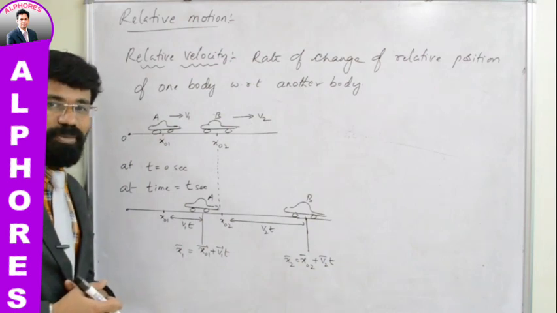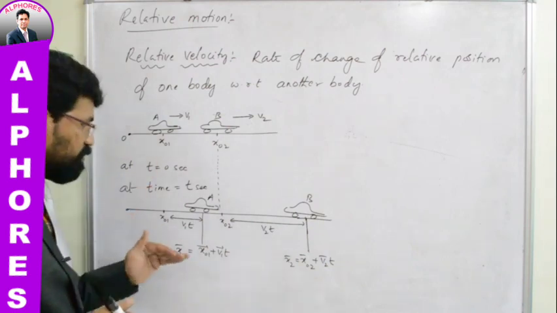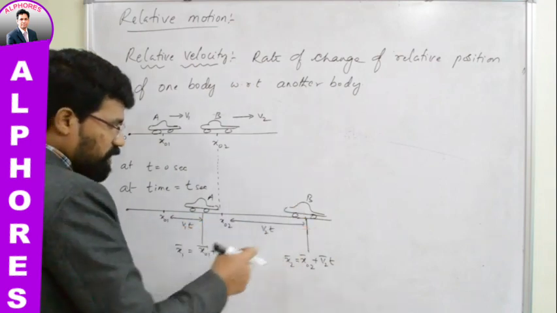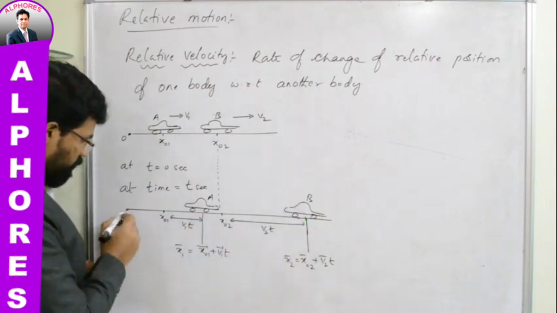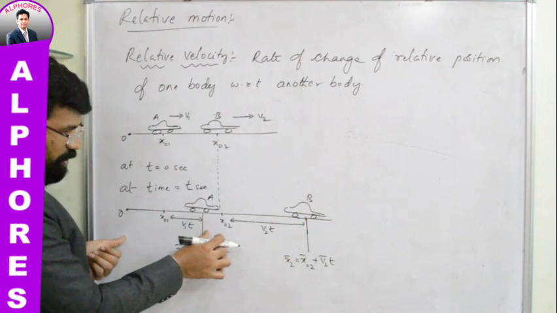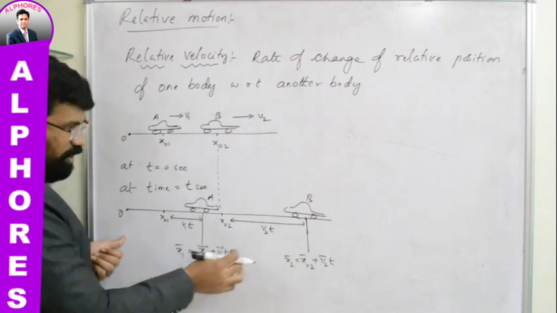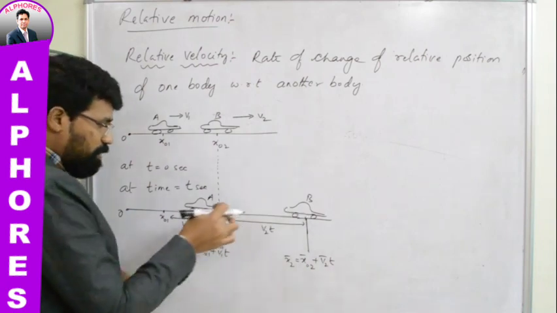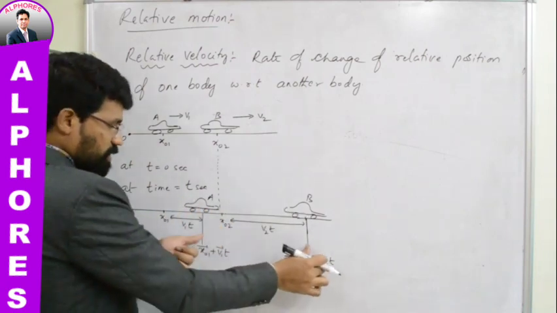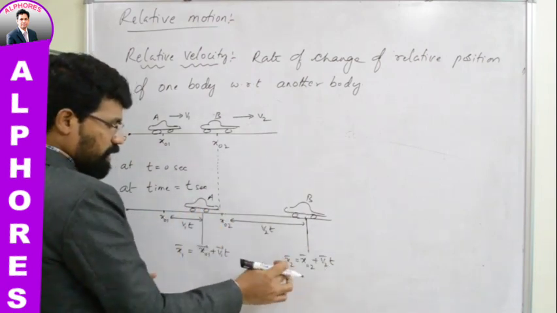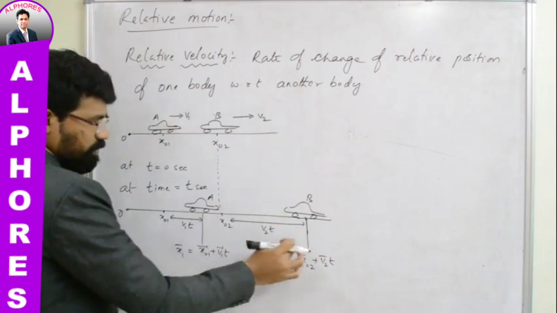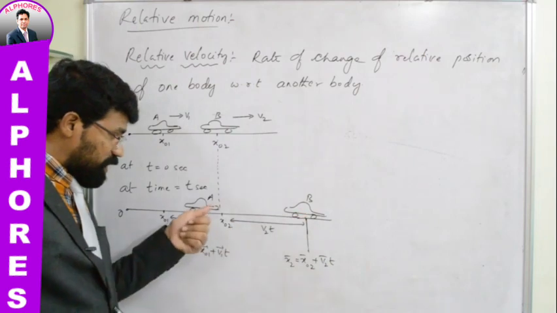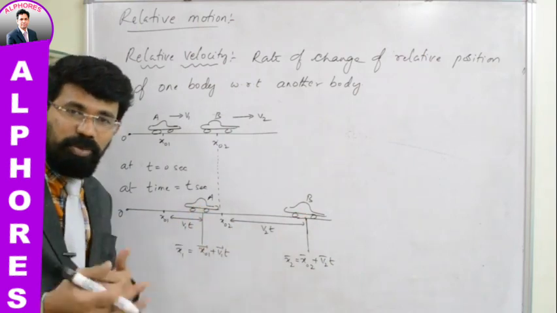Initial relative displacement. Now see, after a time t, what has happened? Car A's position is somewhere here, car B's position is somewhere here. So from the origin, car A is at a position equal to x1 bar, and car B is at a position equal to x2 bar. Now what is the displacement of car B with respect to car A? This difference. How much is that? x2 minus x1, isn't it? That is the relative displacement, the displacement of car B with respect to car A. I hope you are able to understand.